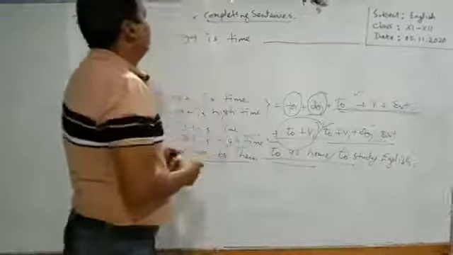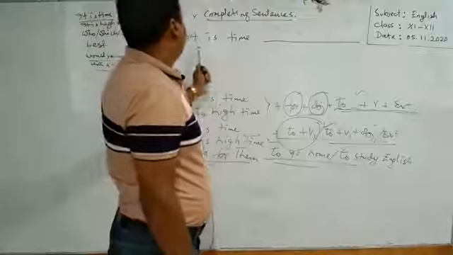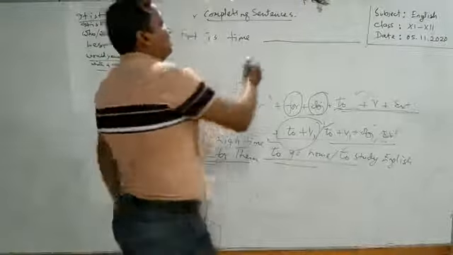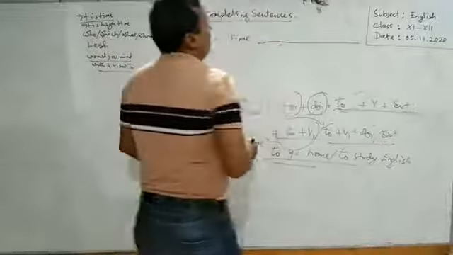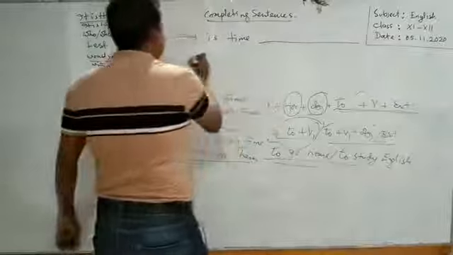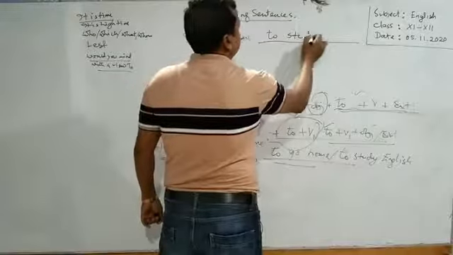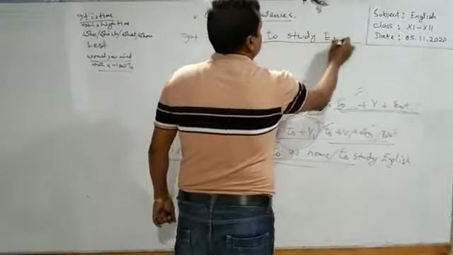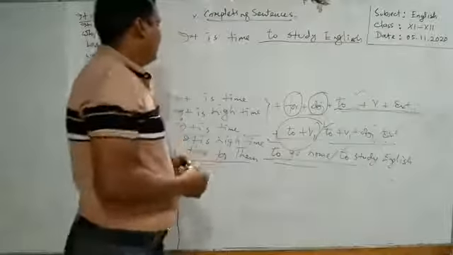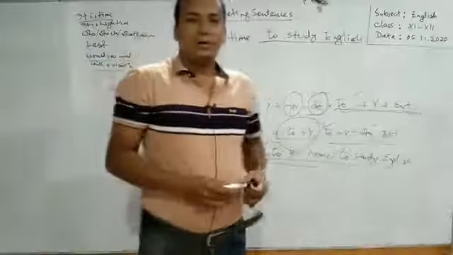so what do you have to do? In such a way, if you get the gap in the sentence, you have to use an infinitive or infinitive phrase or clause. "It's time to study English." Learners, we can complete the incomplete sentence in such a way when you find "it's time" or "it's high time."